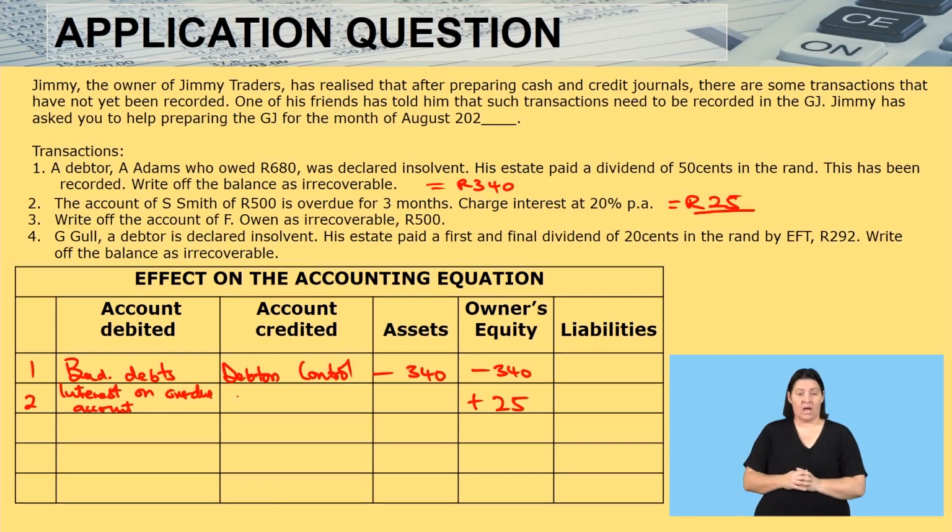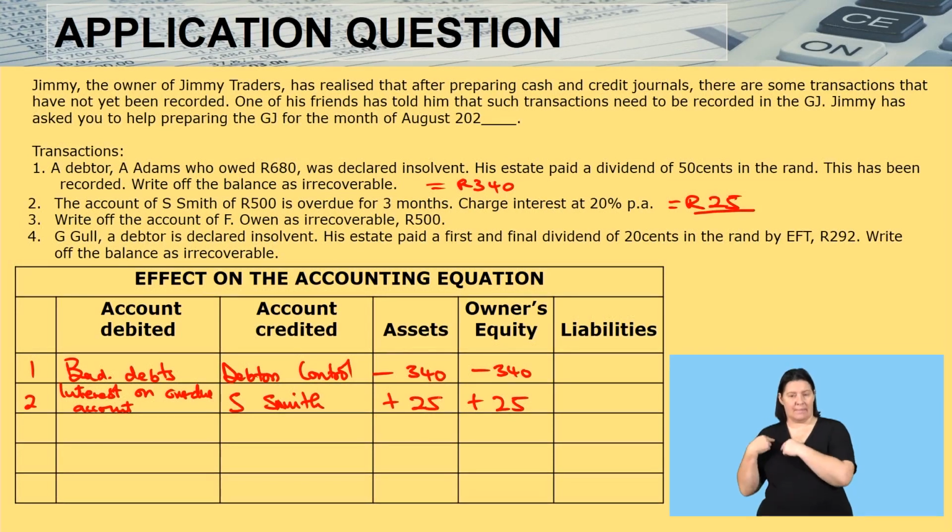The account to credit is S. Smith. S. Smith. And S. Smith is part of my debtors. That means my assets are increasing, plus 25. Very important that you know, once you credit S. Smith, who's part of your debtors, your debtors are increasing, so your assets go up.